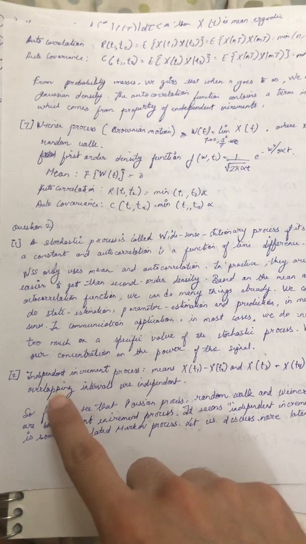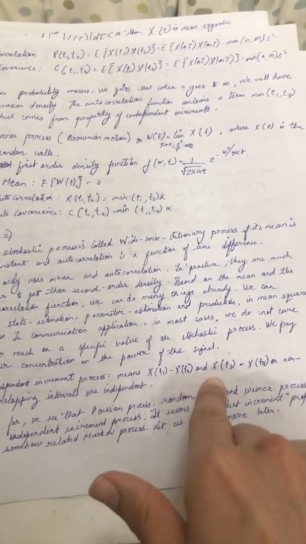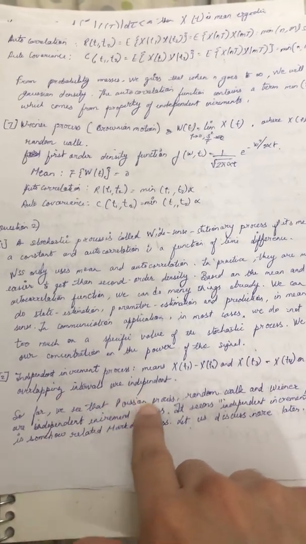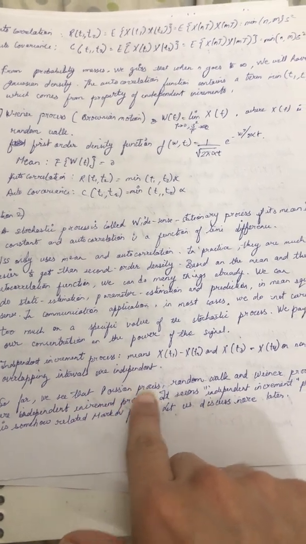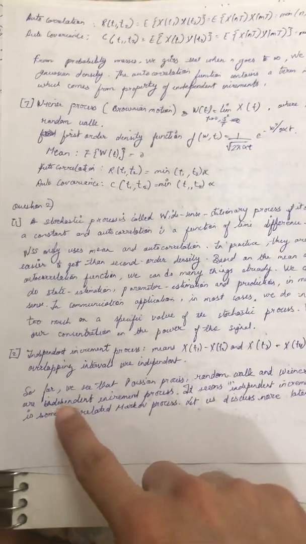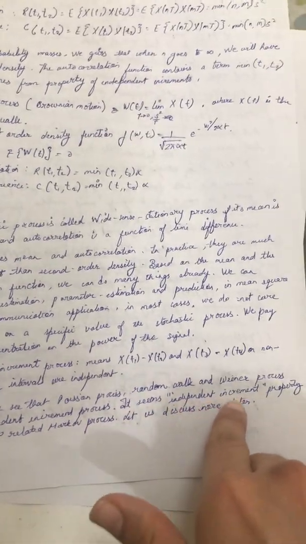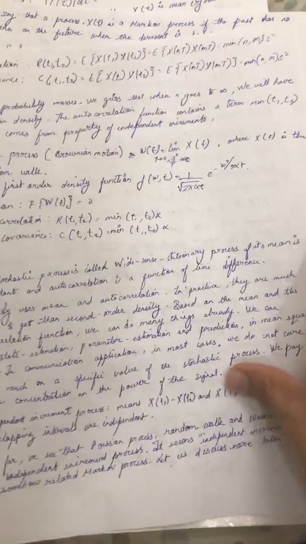The independent increment process. The independent increment process means X(t1) minus X(t2) and X(t3) minus X(t4), over non-overlapping intervals, are independent. So far we have seen that the Poisson process, the random walk, and the Wiener process are independent increment processes. This seems to show that the independent increment property is somehow related to the Markov process. Let us discuss this more in the later part of this assignment.